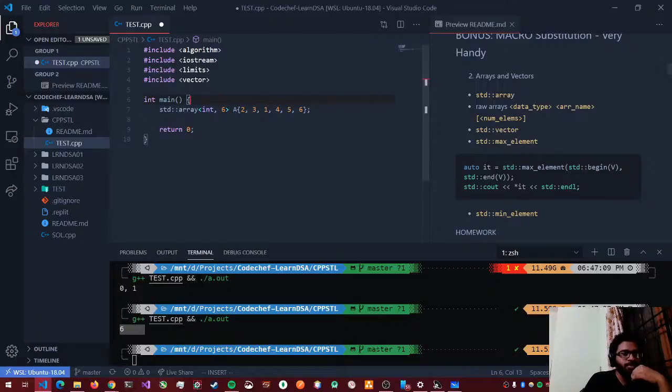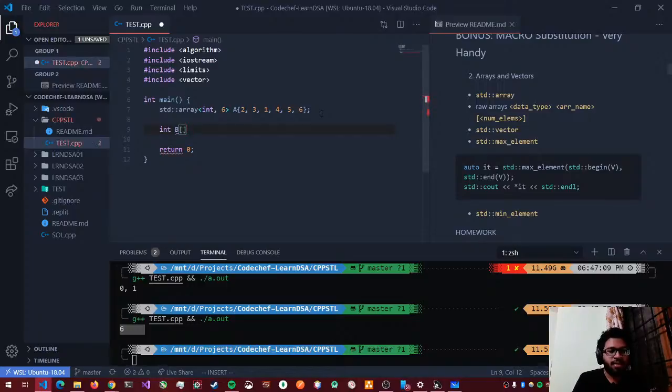Now there's a thing in C++ that it has to be backwards compatible. Whatever we were doing in C++98 and everything, a C++11 compiler should also support those things, right? It has to support those old kinds of arrays also. So all our functions, std::min, max, and everything have to support raw arrays also, right? So let's say I have int b of 1.